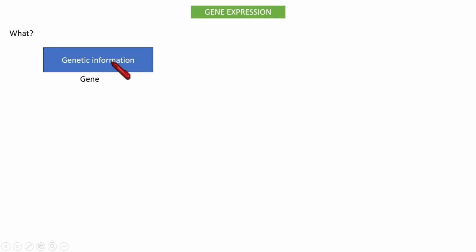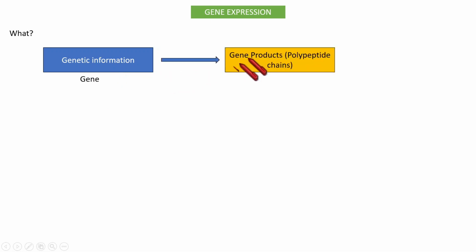What is gene expression? It means a gene is expressing what is present inside it. Some genetic information will be there, and as it is expressed, it forms products, especially polypeptide chains. We know that a polypeptide chain later forms proteins, and those proteins can be enzymes. Without enzymes, it is not possible to carry out any of the metabolic pathways in our body. Without any metabolic pathway, there is no life. So gene expression is very, very important.